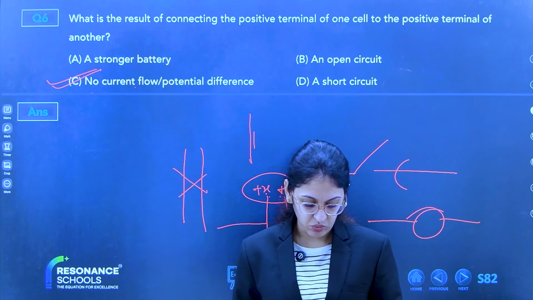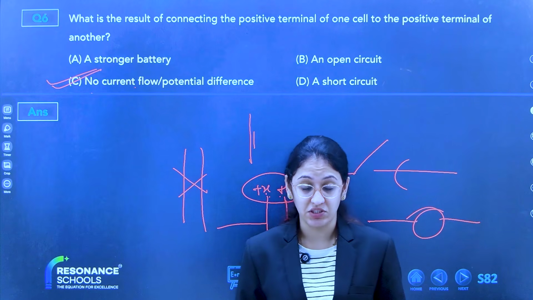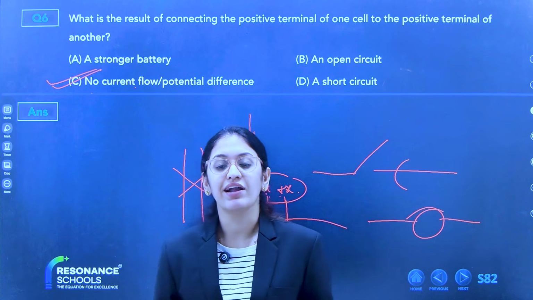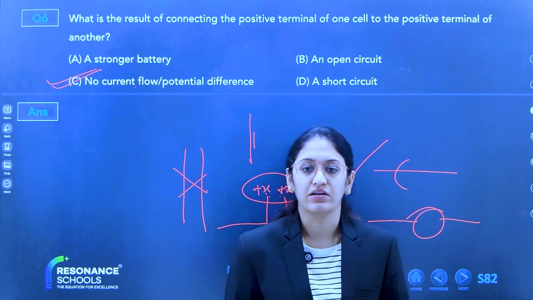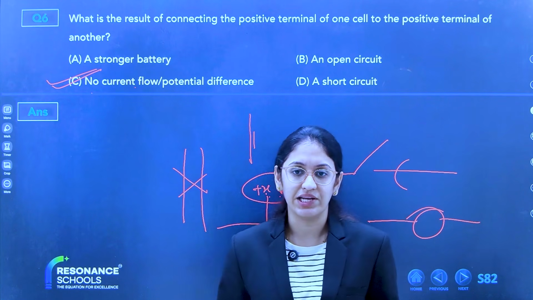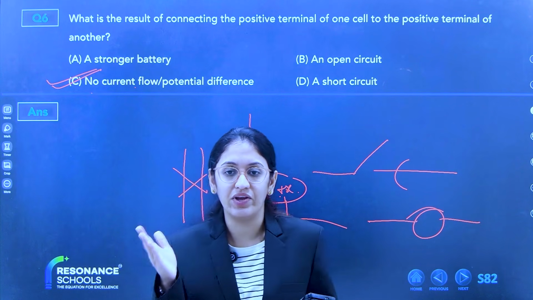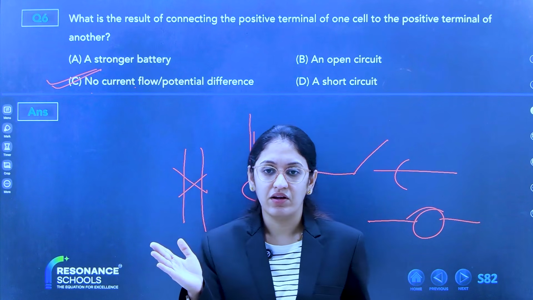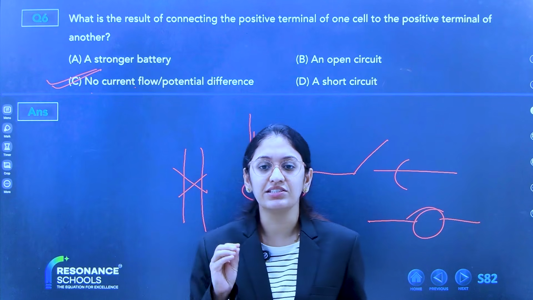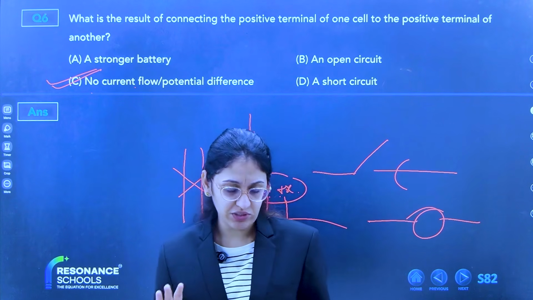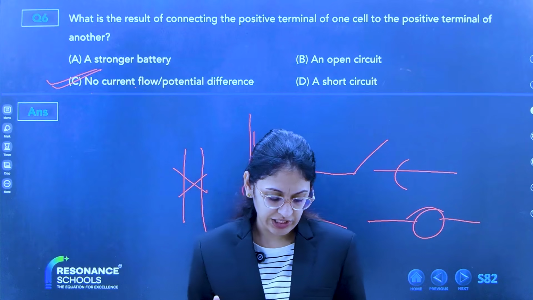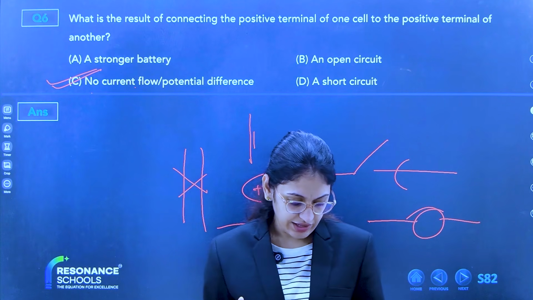Ma'am, please clear my doubt. What is refraction and what is dispersion? See, refraction and dispersion are another phenomena related to light. But right now it is not in your syllabus. Okay. You will study it in your higher classes. Refraction is when there is a change of medium. Okay, and dispersion is splitting of light. So this is not in your syllabus right now. No need to go through it.